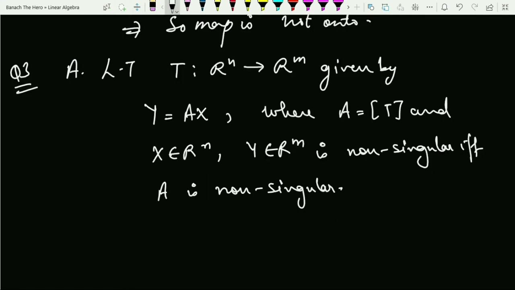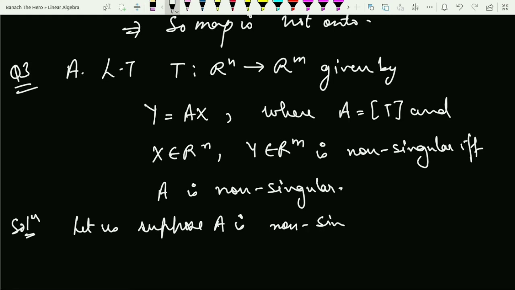So the next question is, a linear transformation T defined from Rn to Rm given by y equals Ax, where A is the matrix representation of T and x belongs to Rn and y belongs to Rm. Then T is non-singular if and only if A is non-singular. We have to prove this in both ways. Firstly, let us suppose that A is non-singular. So what can we say if A is non-singular?